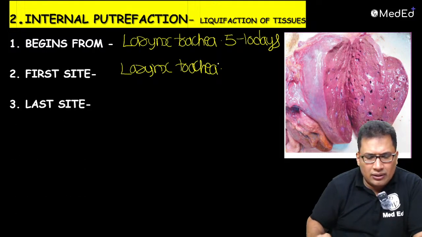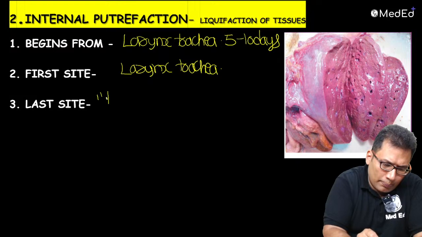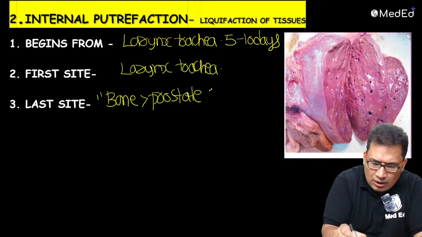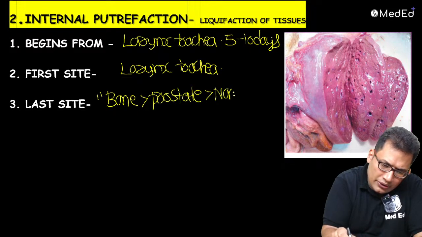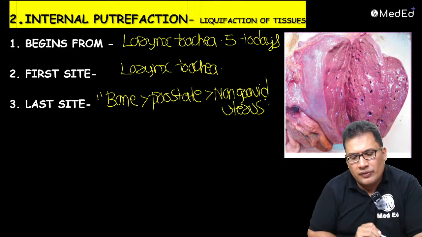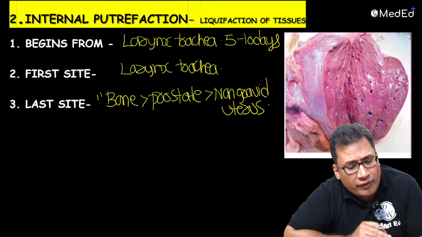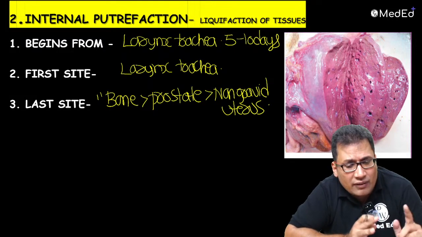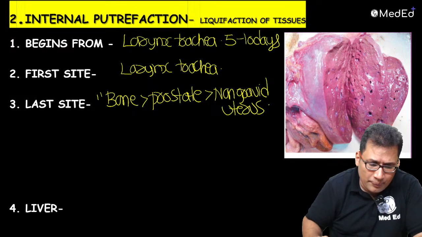The last site, that is your bone, or prostate, or non-gravid uterus. Non-gravid uterus. So if they ask you what is the last site of internal putrefaction, the answer should be bone. If bone is not given, prostate, otherwise non-gravid uterus.